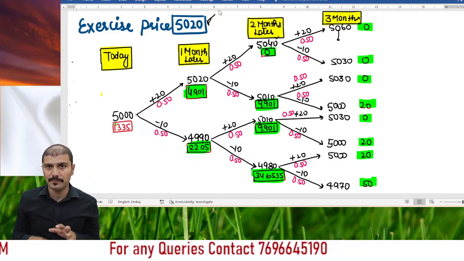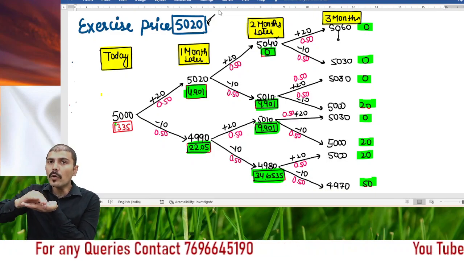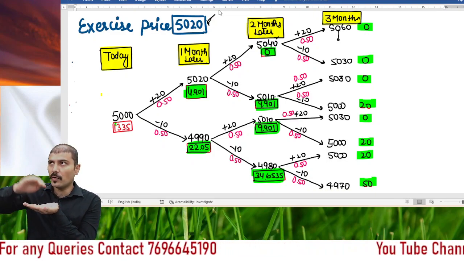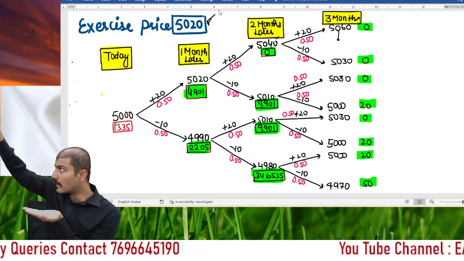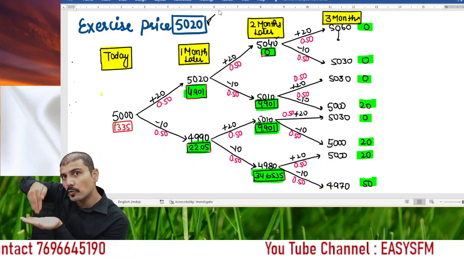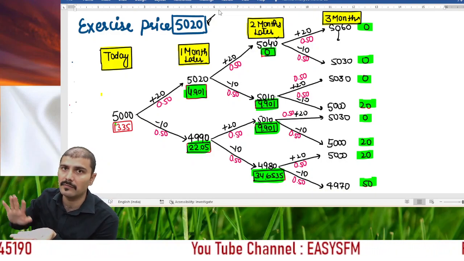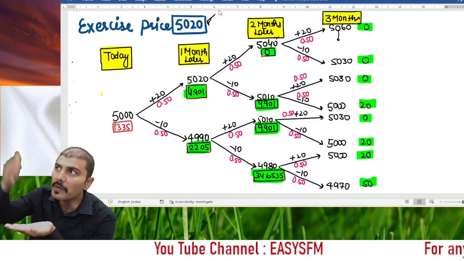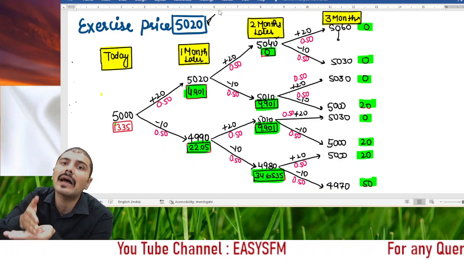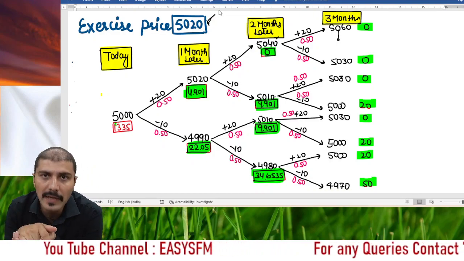Please read with me. If I hold this option for 3 months, then whatever benefits that I will get, the present value at the end of 2 months is 9.901. That means in simple language, whatever benefit I will get tomorrow, its value today, at the end of 2 months, is 9 rupees 90 paise, right?